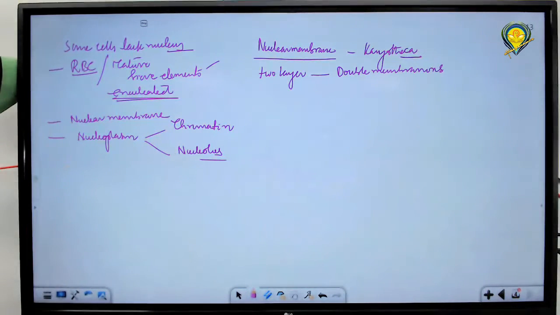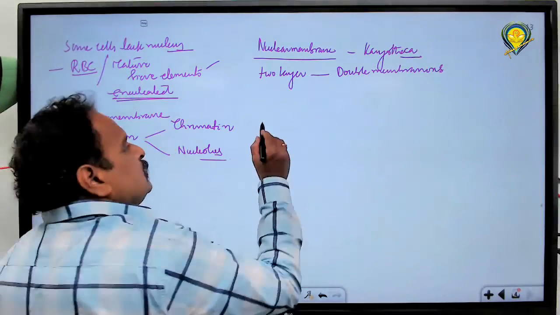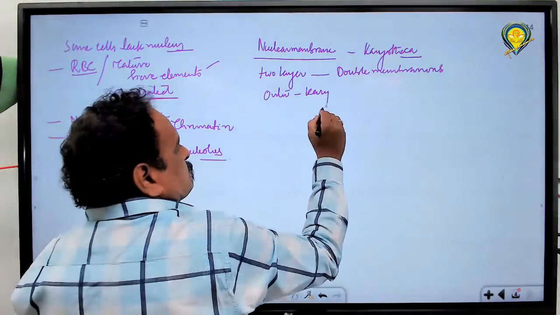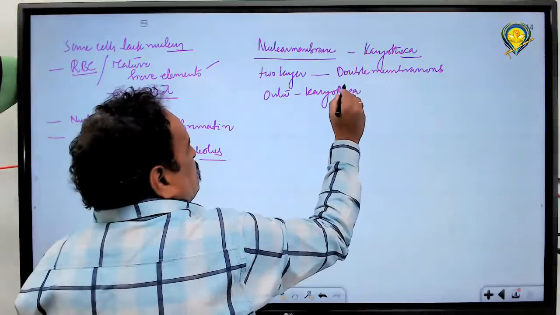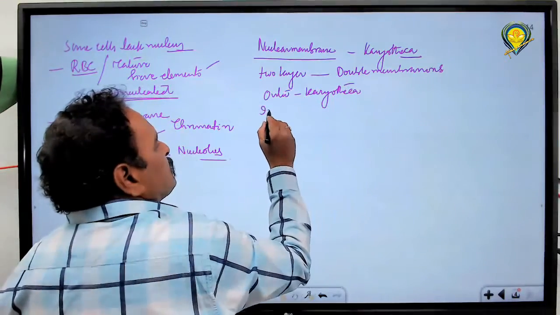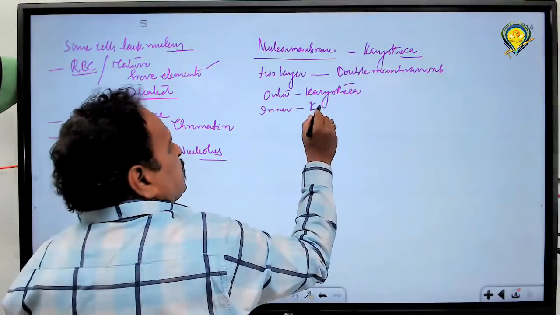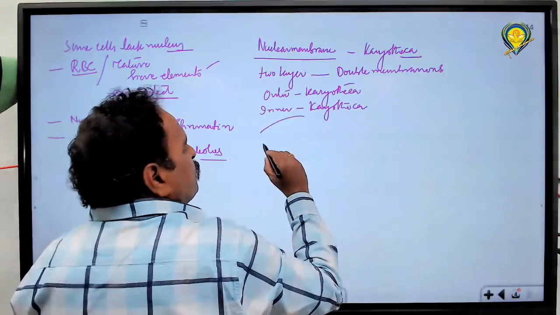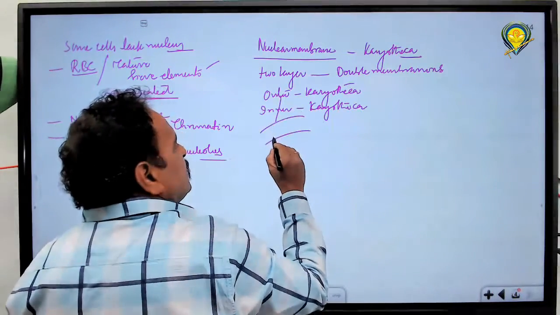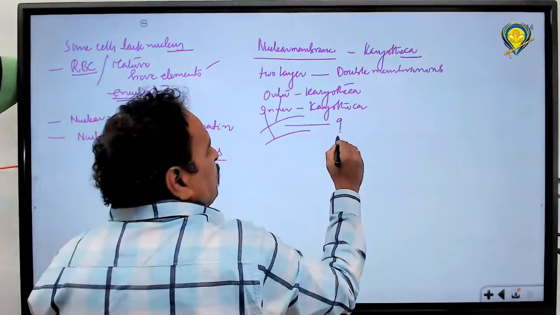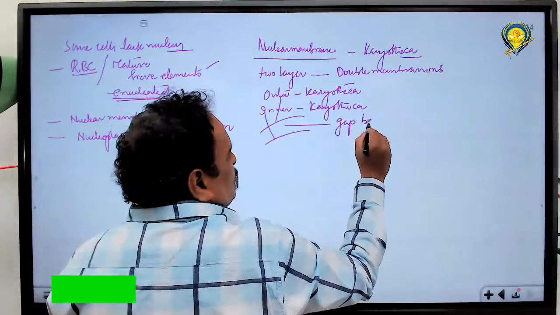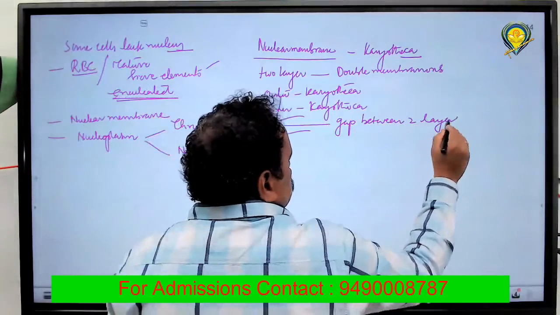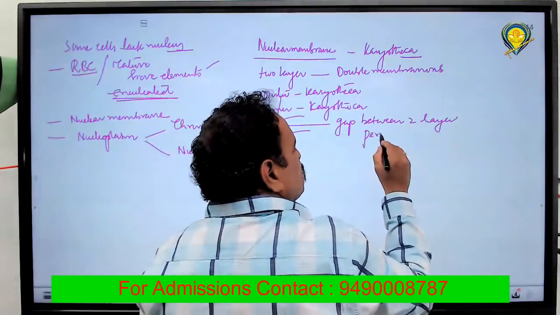This nuclear membrane has two layers: one is the outer karyotheca and the other is the inner karyotheca. There is a gap between the outer and inner karyotheca, the perinuclear space.